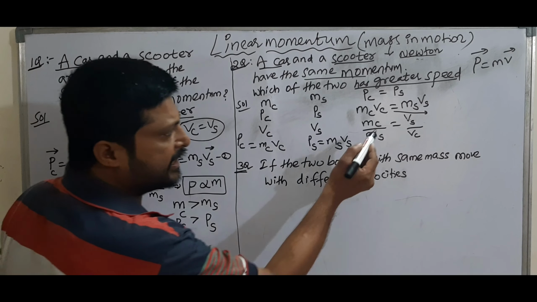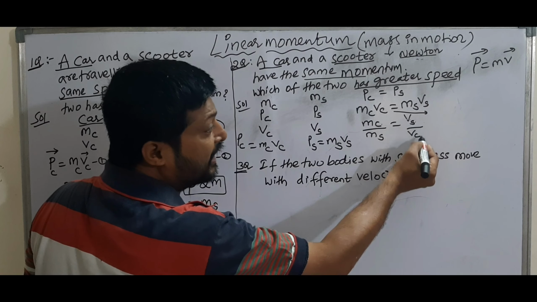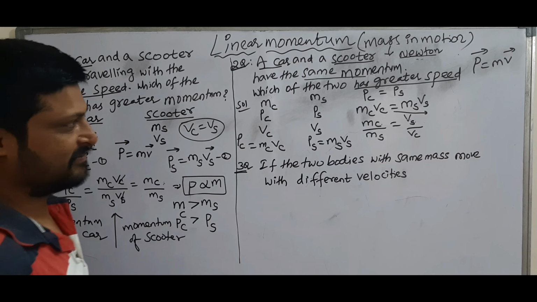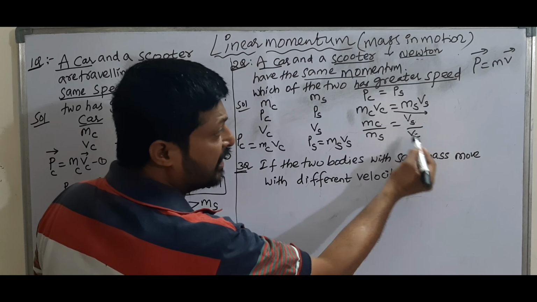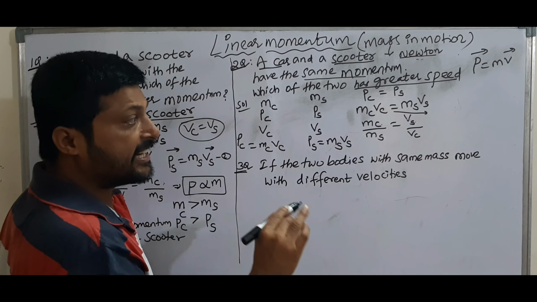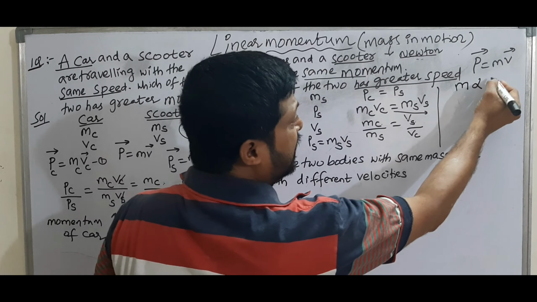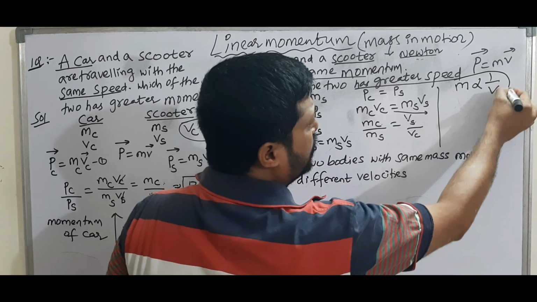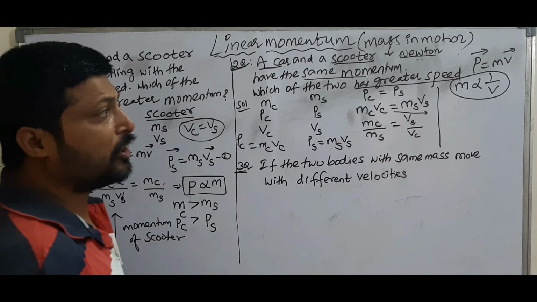Observe car, scooter here; scooter, car there. How are they related? Inversely proportional. So mass is inversely proportional to speed.